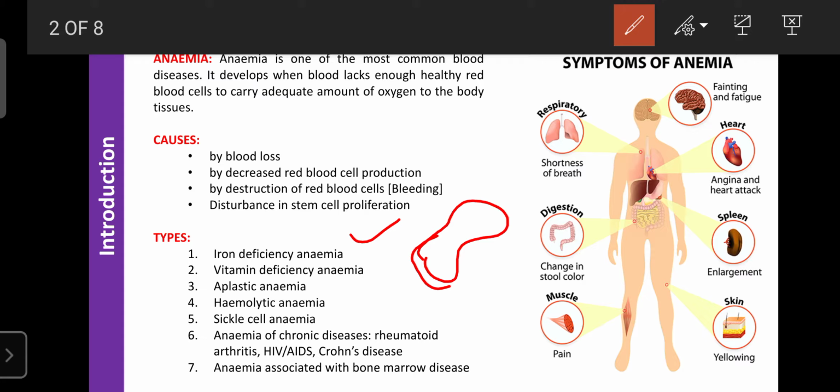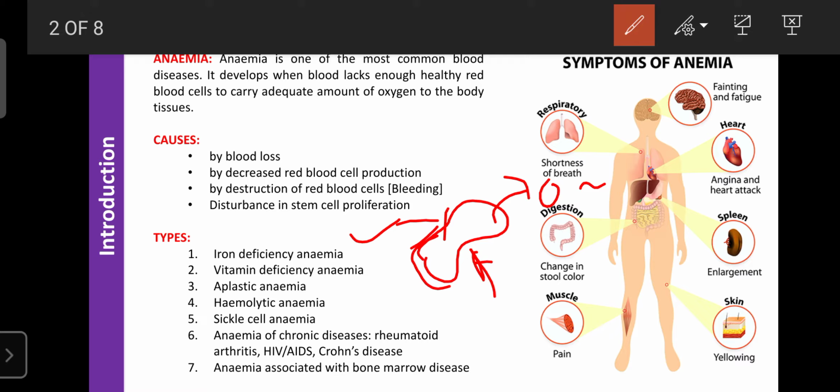Due to the dumbbell shape, oxygen can easily enter the cell and leave the cell. If there is any problem in the RBC structure, due to once again a deficiency of vitamins, or any abnormalities, or the generation of free radicals, then the RBC structure can be altered. Due to that, oxygen cannot properly enter the RBC, so the person suffers from anemia-like symptoms. That type of condition is known as sickle cell anemia.